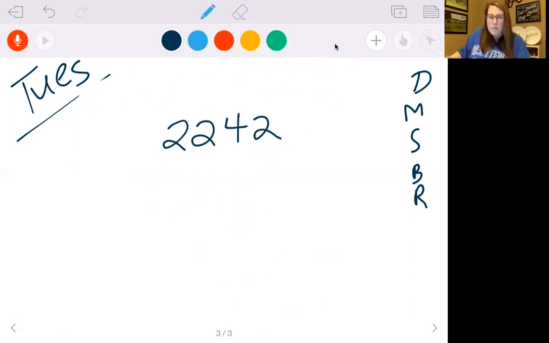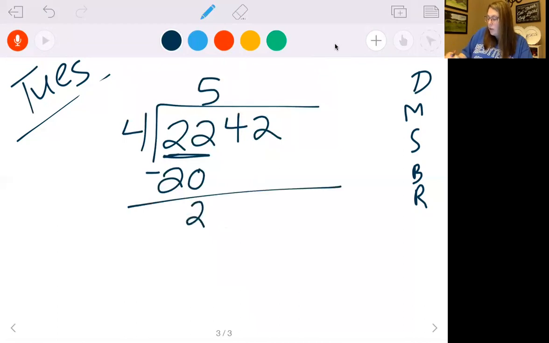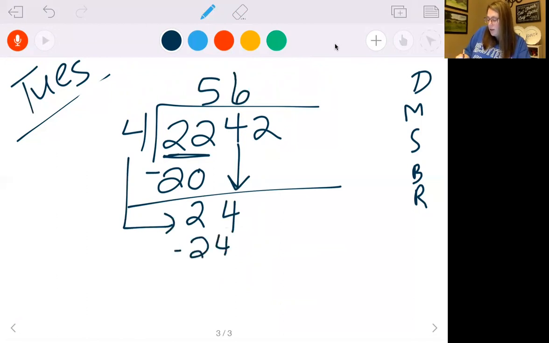divided by 4. Okay, 4 can't go into 2, but it can go into 22 5 times. 4 times 5 is 20. Subtract that, we get 2. Bring down your 4. Now 4 goes into 24 6 times. 4 times 6 is 24. Subtract it, you get 0.